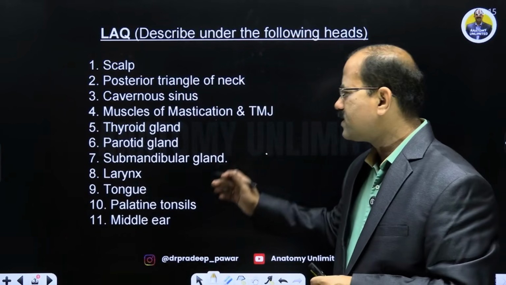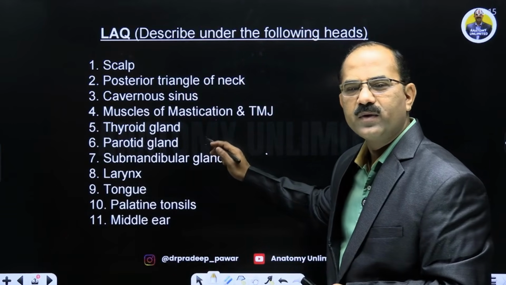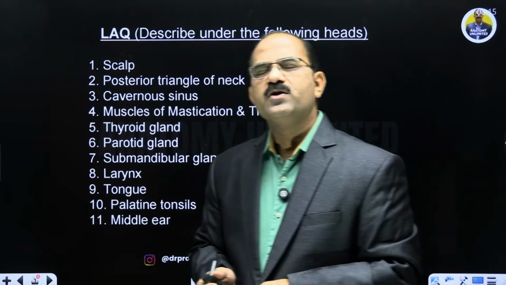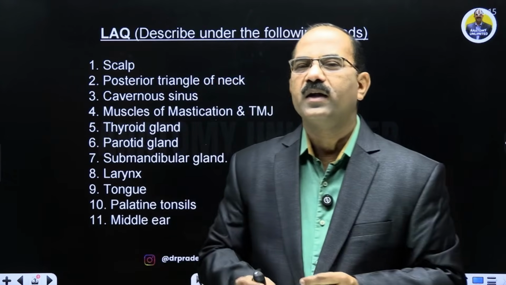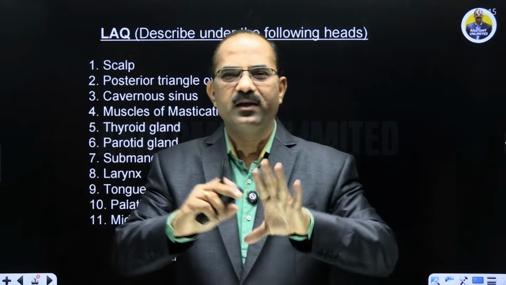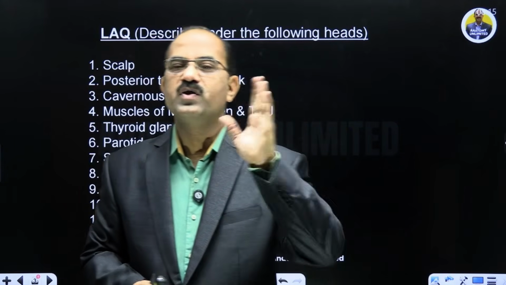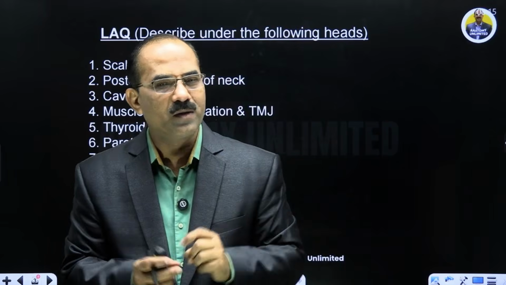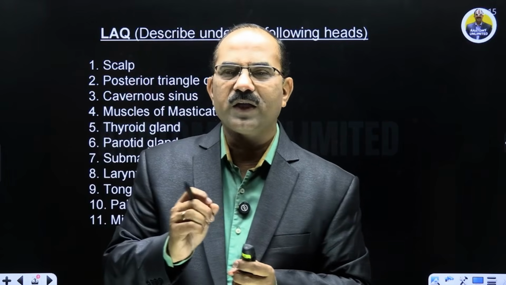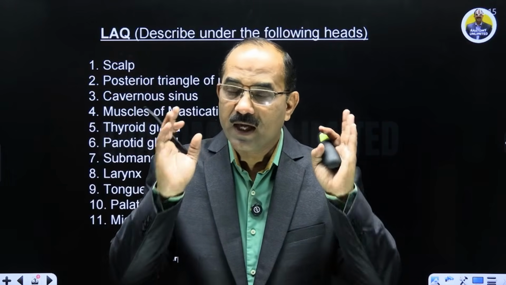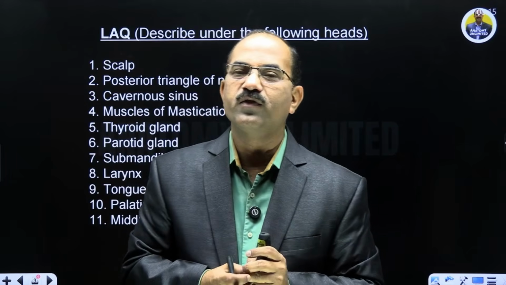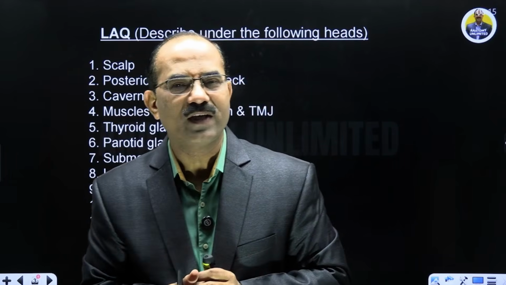ये तीनों glands important हैं. एक है thyroid, एक है parotid, एक है submandibular. So coming to the parotid first, parotid gland, it's triangular, 3 triangles put together. वो लिखना है, उसके surfaces लिखना है, superficial, anteromedial, posteromedial, borders के बारे में लिखना है, base apex के बारे में लिखना है. Then you have to write about the capsule of the parotid gland, which is formed by the investing layer of the deep cervical fascia.